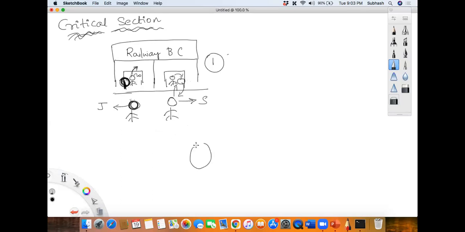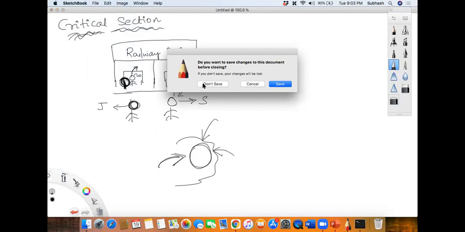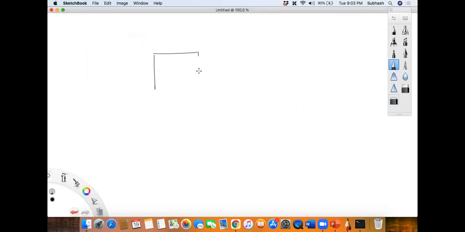So you will have one resource which multiple people are trying to access. When one person is accessing this resource, this fellow must basically lock it, isn't it? Yes or no, my dear friends? So I'll give you one more example, a very famous example. Assume that there is a bathroom over here. Only one bathroom is there.